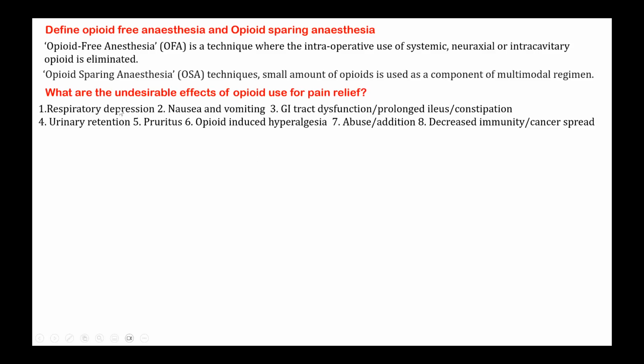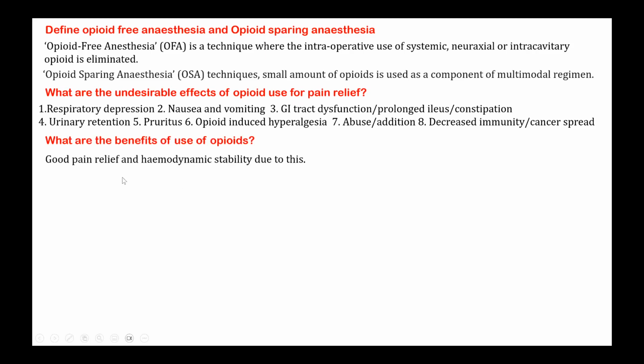And so the undesirable side effects of opioid pain relief are respiratory depression, nausea, vomiting, GI tract dysfunction, urinary retention, pruritus, opioid-induced hyperalgesia, the chances of abuse or addiction, and decreased immunity and cancer spread. So these are all the undesirable effects which they want to avoid. So what are the benefits of the use of opioids? They give really good pain relief and provide hemodynamic stability because there is no catecholamine secretion from pain-induced stress.